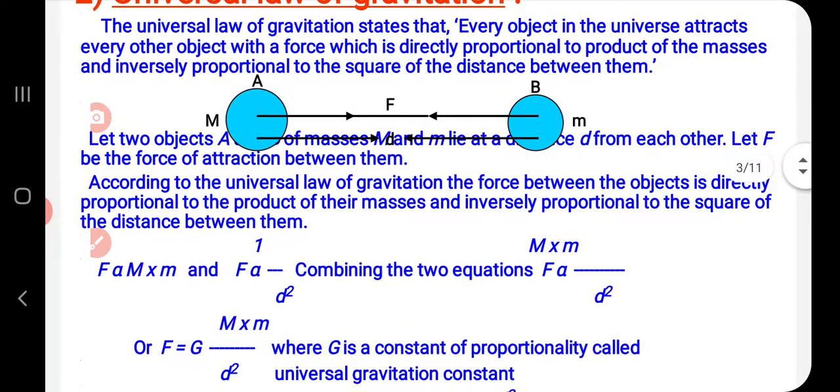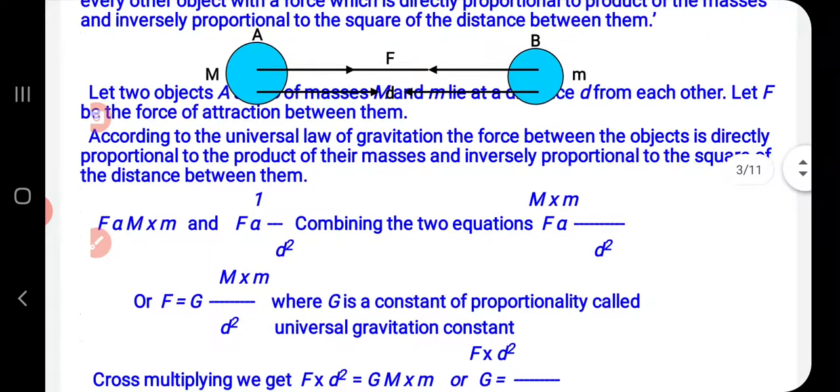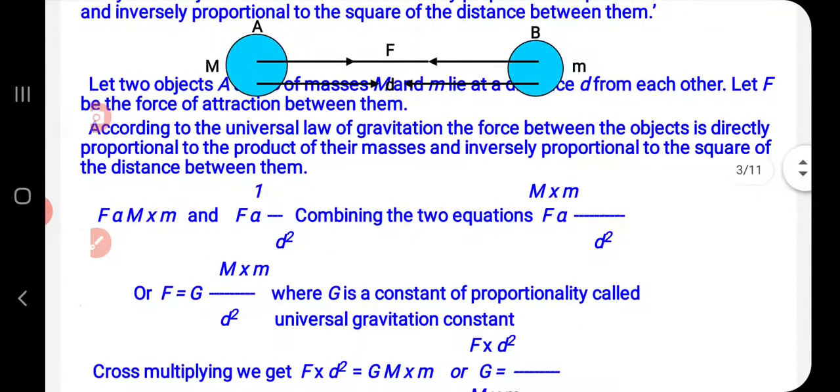Suppose we are having two objects A and B. The distance between these two objects is D and having mass capital M for A and small m for B. The force of attraction between these two objects A and B is directly proportional to the product of their masses and inversely proportional to the square of distance between them. Distance is D.